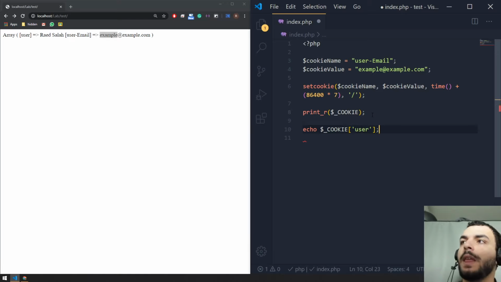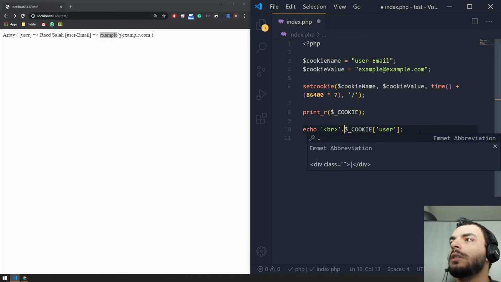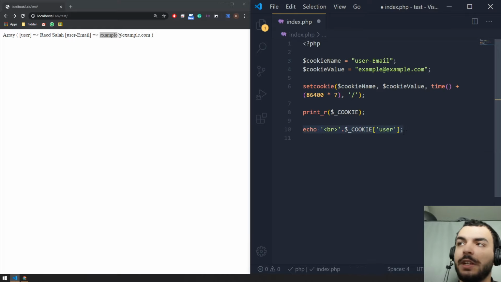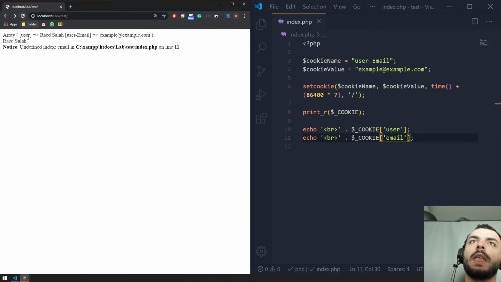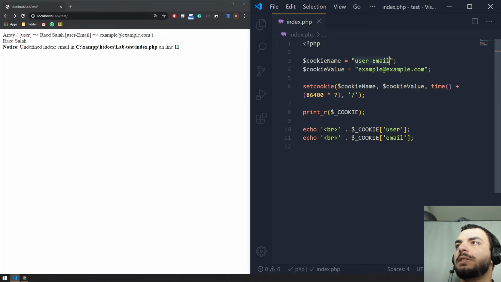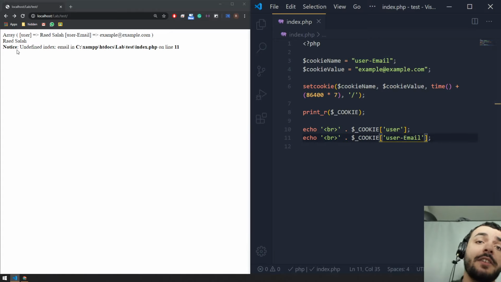Equal. And let me just add a breaking tag for ease of understanding. Okay, so let me copy this and let me also print the email. Oh yeah, what did I have over here? User's email, yes. So if it does not exist, of course, it's going to give you an error, telling you this variable does not exist. In fact, this is not an error, this is a notice.